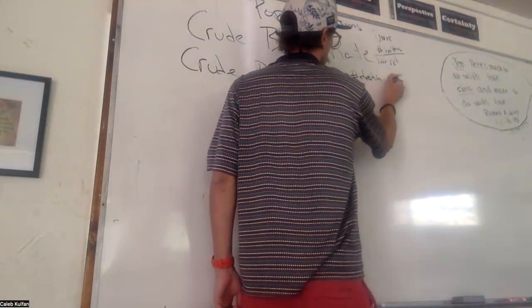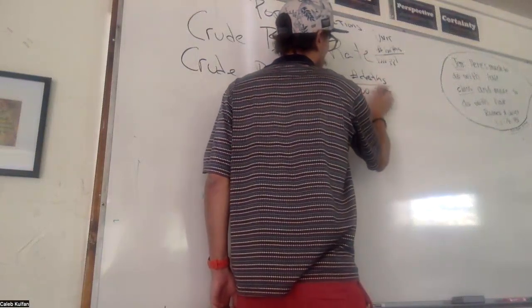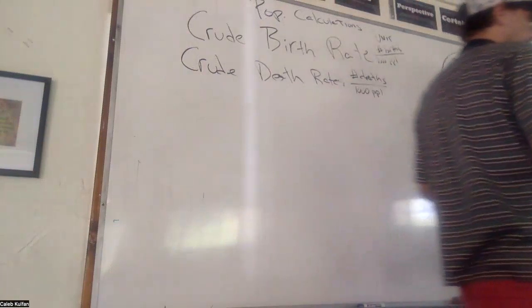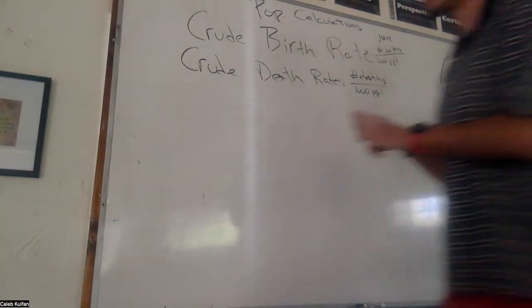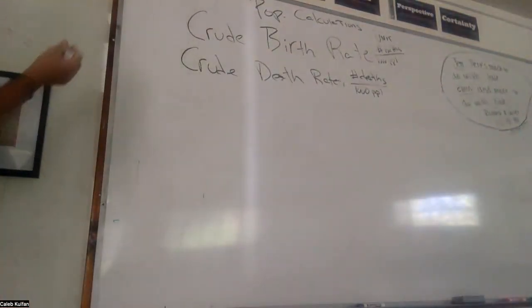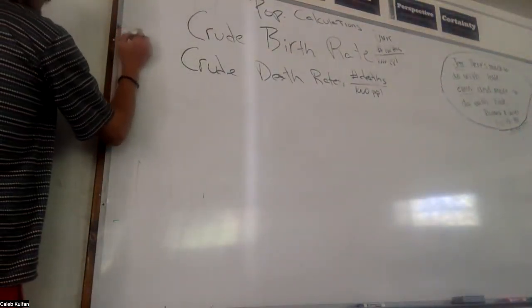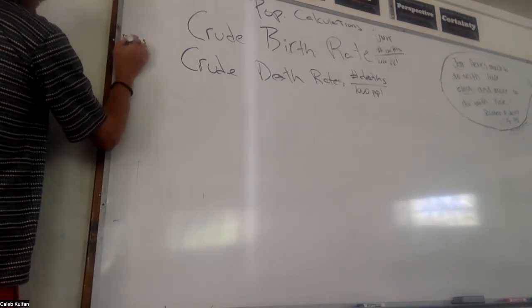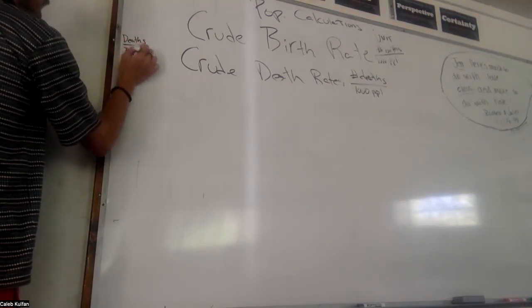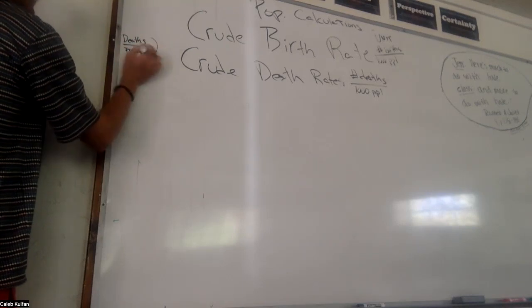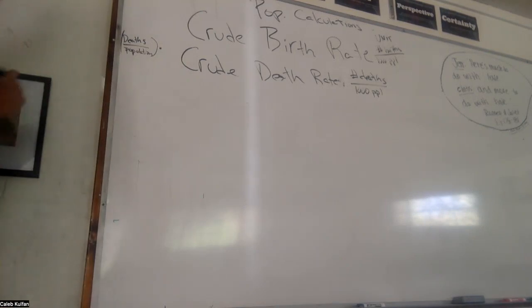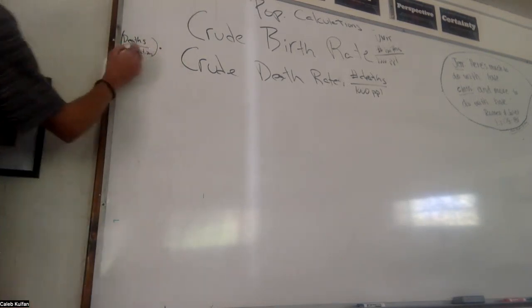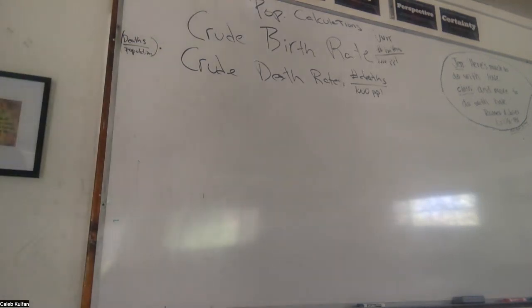Cool. So how would I calculate this? Either of these, you've got to find out how many people have died, and then you've got to find out how many people there are. Deaths divided by population. But we only want it per 1,000 people. Why 1,000? Populations differ significantly. China has like 1 billion. Yeah, so we're dividing by population to control for the size of the population.